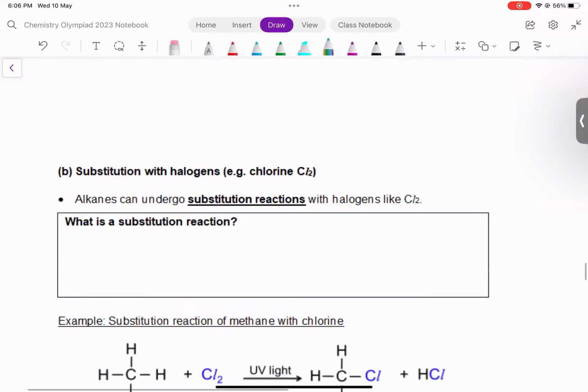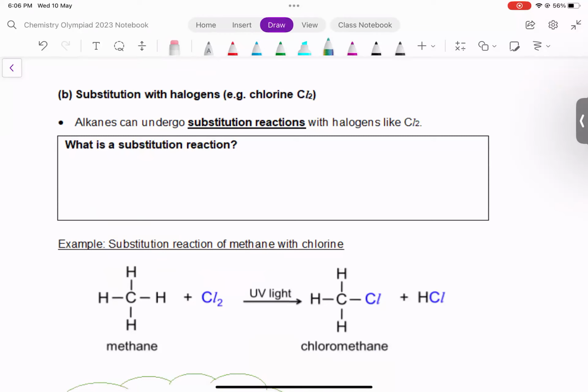Now, substitution should be a familiar concept to you if you play sports. Very often in sports, CCAs, during your school games, you will have to have substitutes. Why? So what is a substitution reaction?